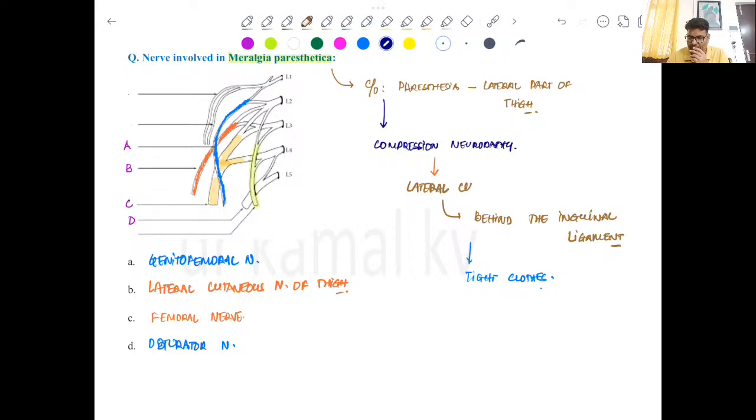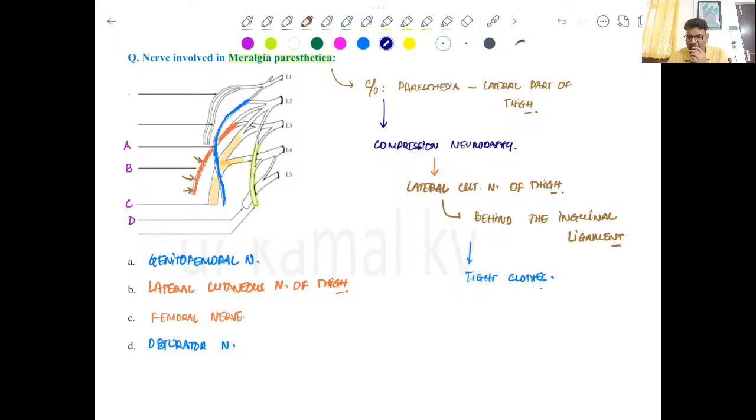So this one is the lateral cutaneous nerve of thigh, and it is compressed behind the inguinal ligament, and the patient will present to you with paresthesia, that is numbness, tingling, burning sensation over the lateral aspect of the thigh. Classically, it is very easy to diagnose.